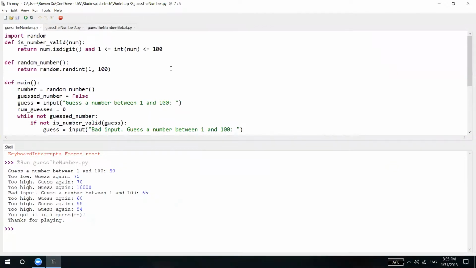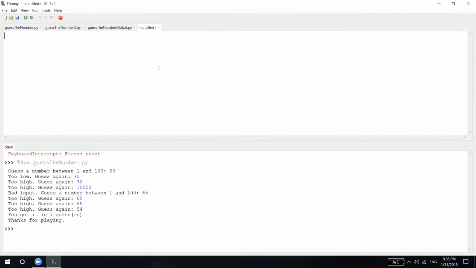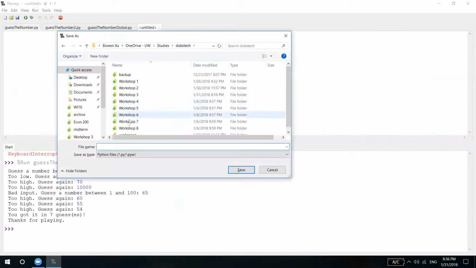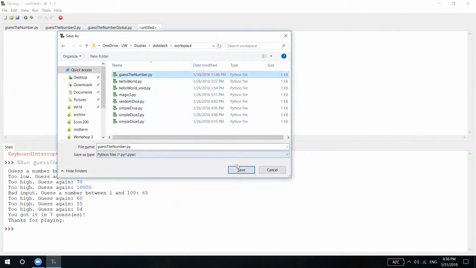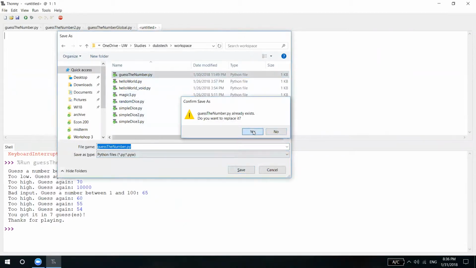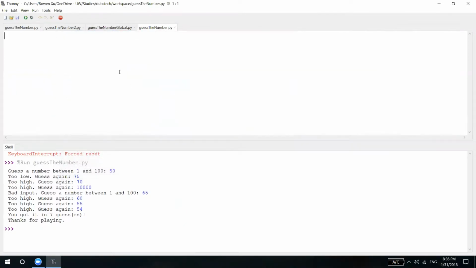So let's create a new file, and without further ado, let's save it in the workspace. We'll call it guessNumber.py, and here we go. So let's define this randomNumber method.